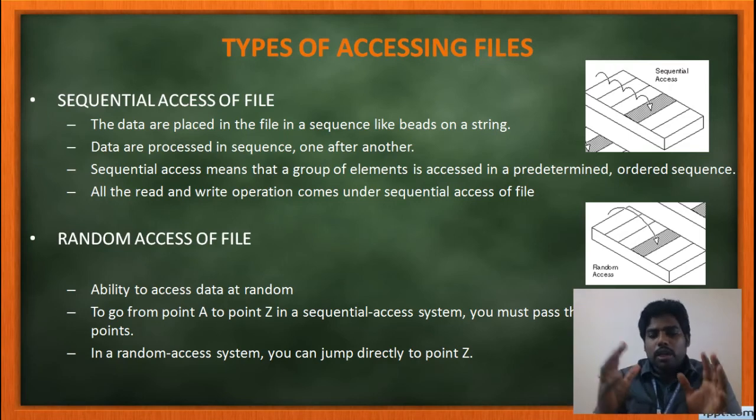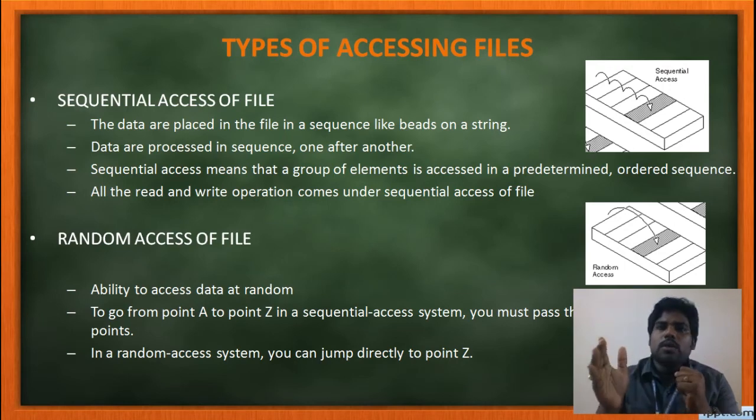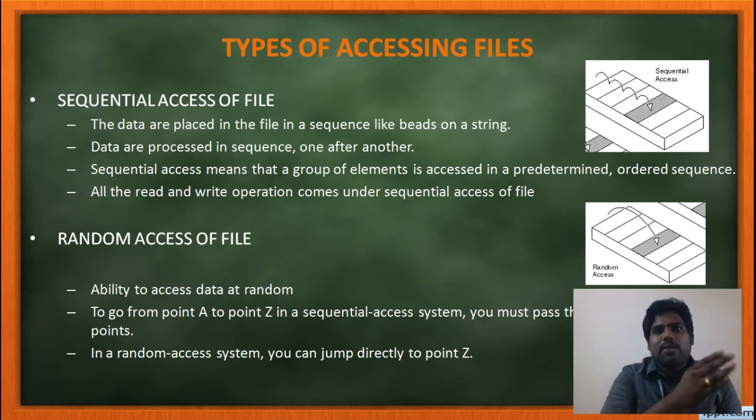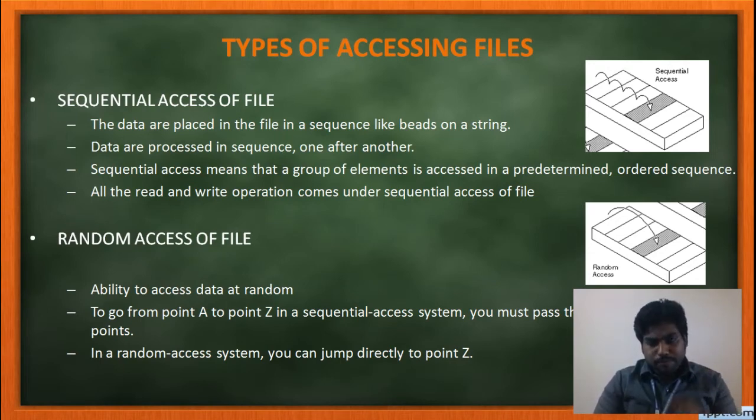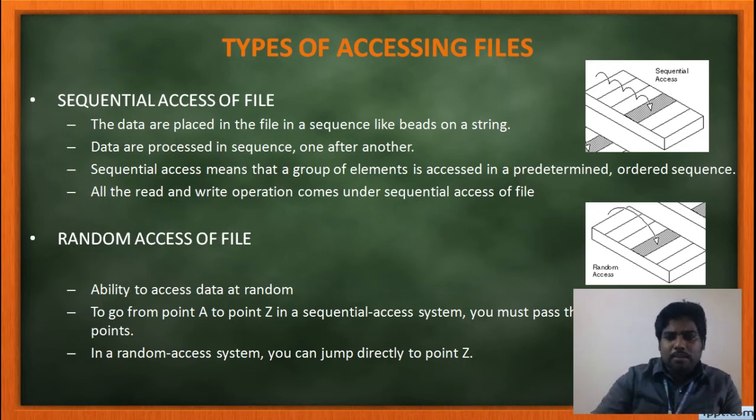For example, in your class there are 40 members. I want to access the 10th person, means I have to reach one by one, starting from the first person, then second person, then third, like that I will reach the 10th position. Random access means directly I will call the 10th position person's name and I will access them. These are the two different ways. See this example diagram.